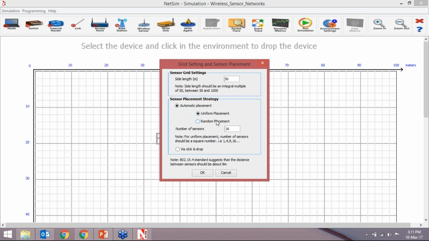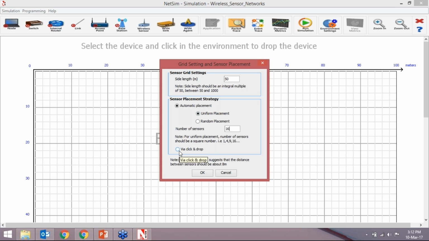If you set the number of sensors to 16, it can place the sensors randomly in the workspace, or it can be placed uniformly. So sensor numbers can be of the square number 1, 4, 9, 16 up to 64, or more, you can increase. So we are getting 16 sensors here with uniform placement.